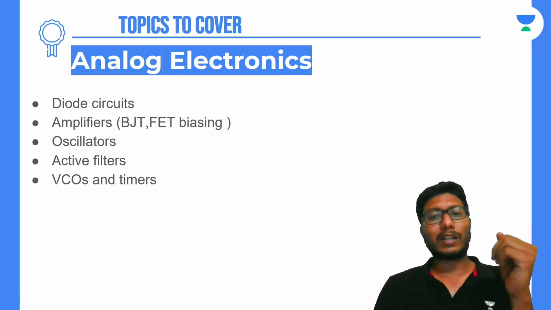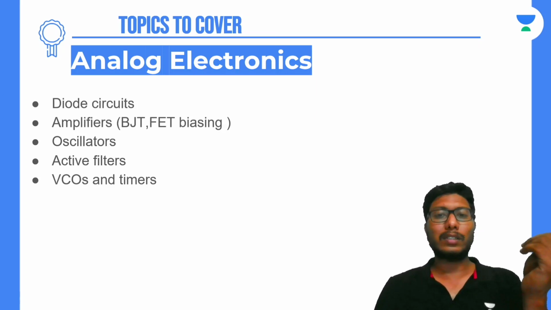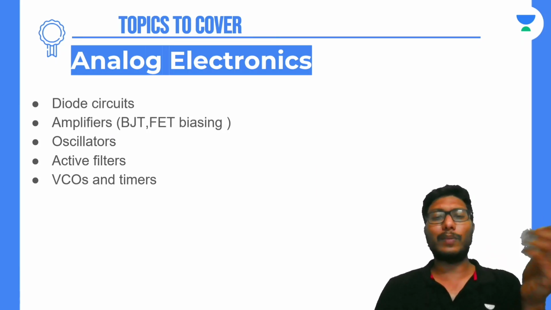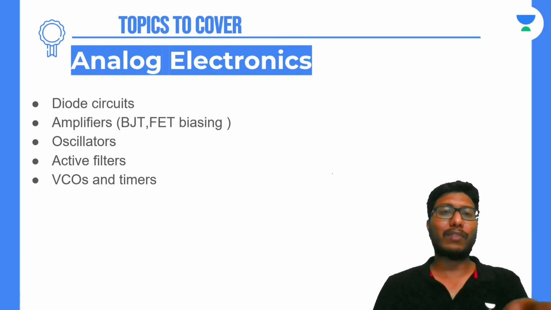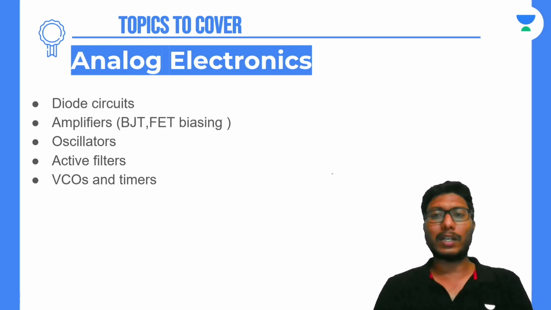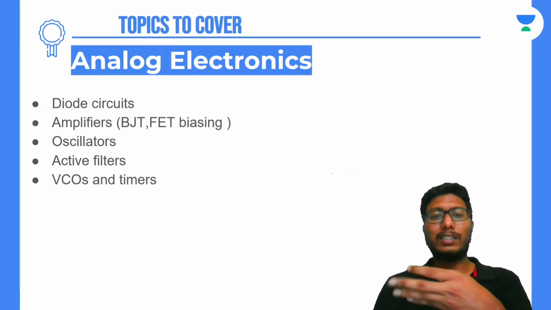And also there are different configurations, that is common base, common emitter, and common collector configurations. You need not know about all these configurations, because in the GATE examination what happens is you will be given directly a circuit, and you will be asked to find out whether it is in forward mode or cutoff mode or saturation mode. And sometimes you will be asked to find out what is the emitter current, and what is the load current, if any load is connected across collector or emitter. So it's mostly about the circuit analysis in the GATE examination.